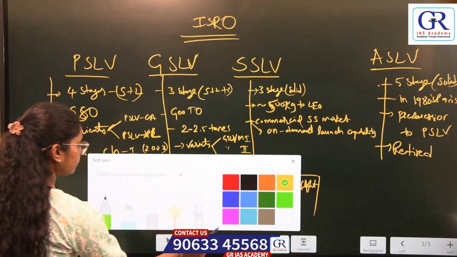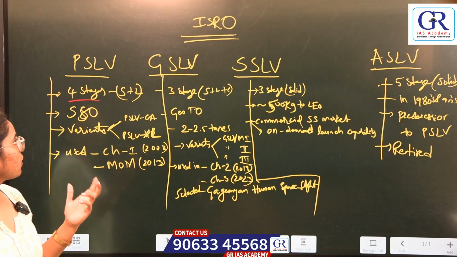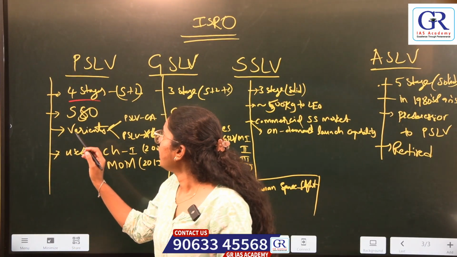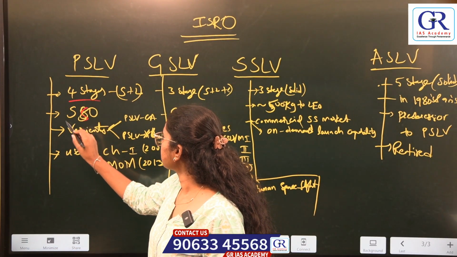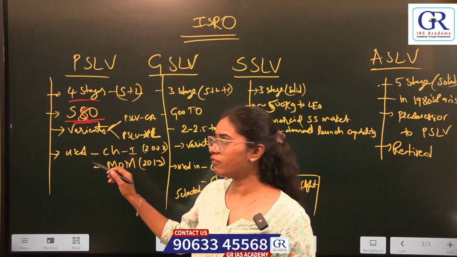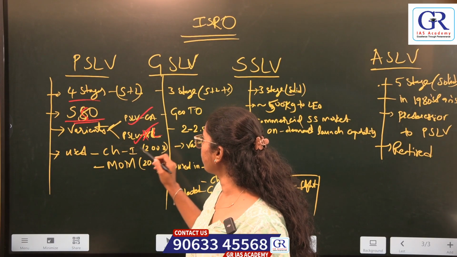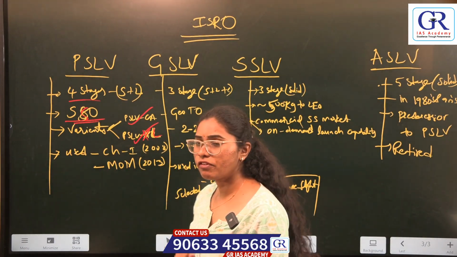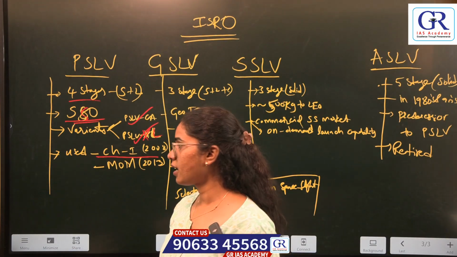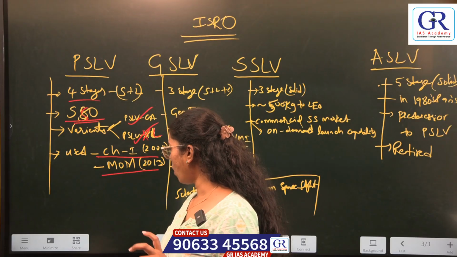Coming to PSLV, it is a 4 stage vehicle which has 2 solid propulsions and 2 liquid propulsions. It is launched in sun synchronous orbit, and the varieties of PSLV are PSLV CA and PSLV XL. We used PSLV in Chandrayaan 1 in 2008 and in the MOM mission in 2013. MOM is Mars Orbiter Mission.